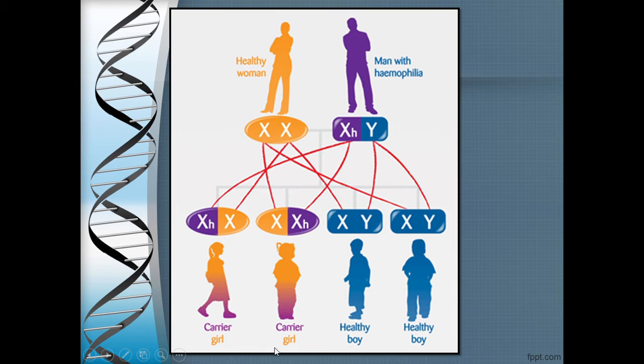So we call them carriers. In case of male, male also already has only one X chromosome, so there is no point in carrying it to the next generation without getting affected. So the man will be affected. So we will not use the word carrier for the male here, especially when the Mendelian disorder is X linked.